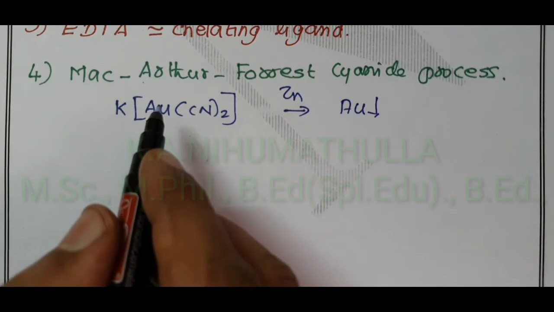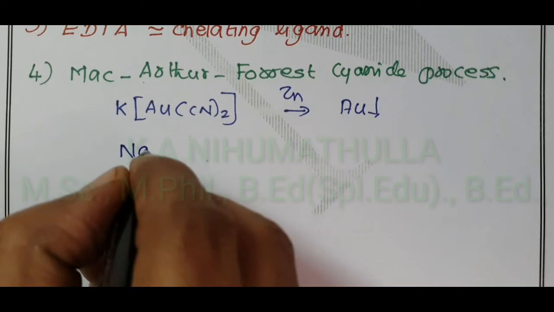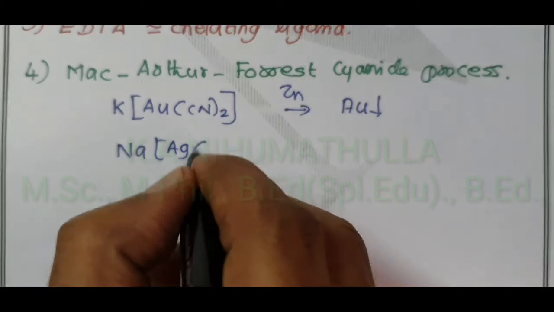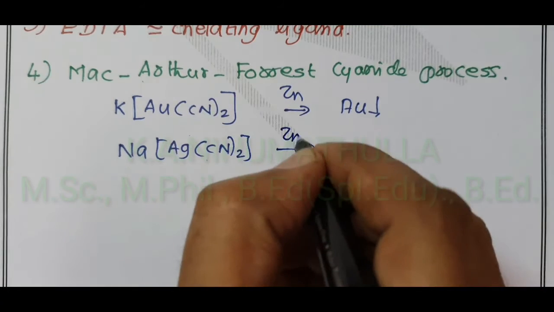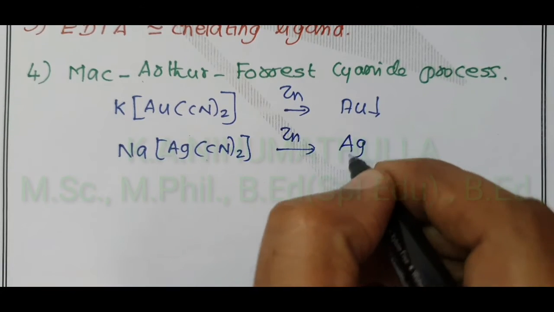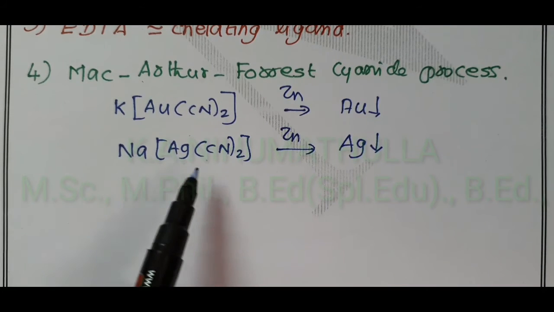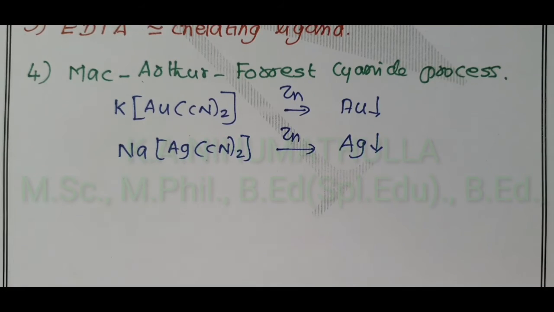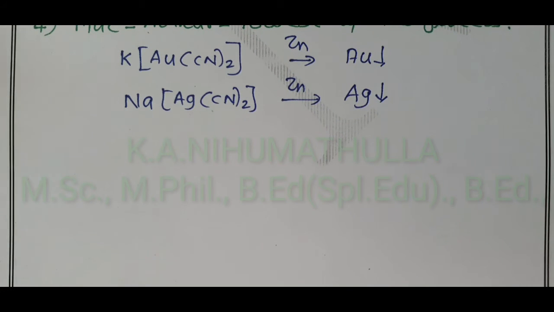And in the Mac Arthur-Forrest cyanide process for silver, sodium argentocyanide is formed in the first step. In the second step, when treated with metallic zinc, silver is precipitated. So complex formation takes place, and in the second step both the metal ions are reduced by zinc.